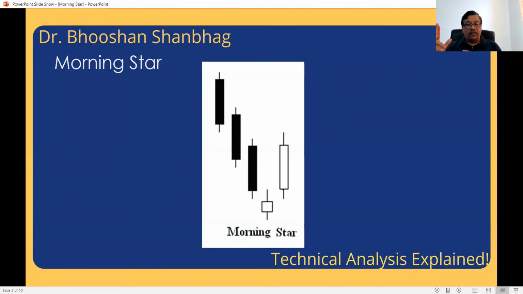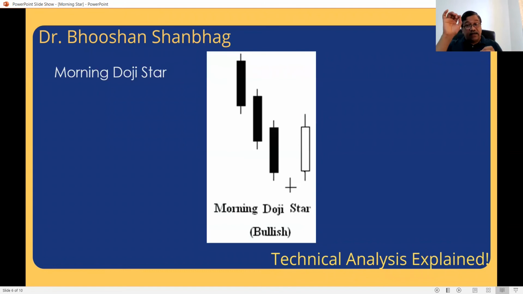So the close of candle number 5 should be above the midpoint of candle number 3. That is essential. Only then is it qualifying as a morning star, and only if it is formed after a fall. Now the fall may be 8 days, 10 days, 15 days, 6 months, it doesn't make a difference. But at the bottom, this formation indicates bulls have taken charge. Sometimes that middle candle can be a doji, a candle with no body, which we have already seen. It doesn't make a difference. Implications are the same. It is also bullish.